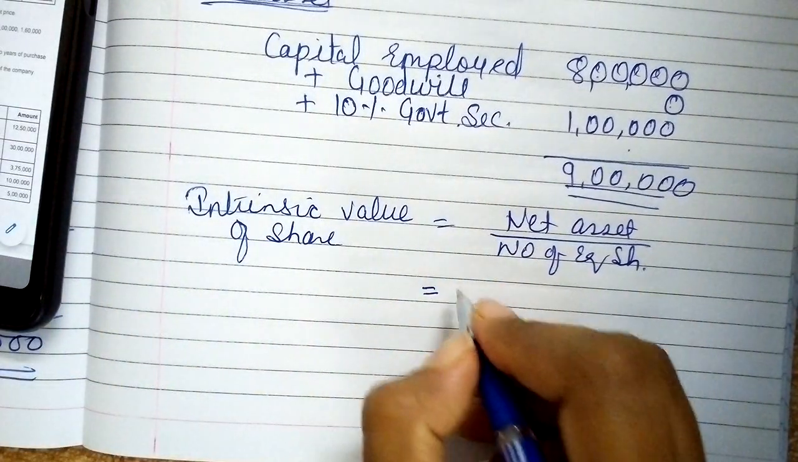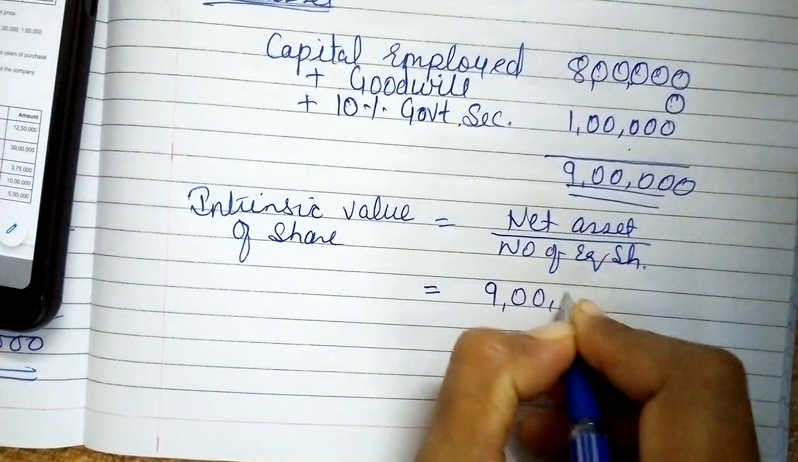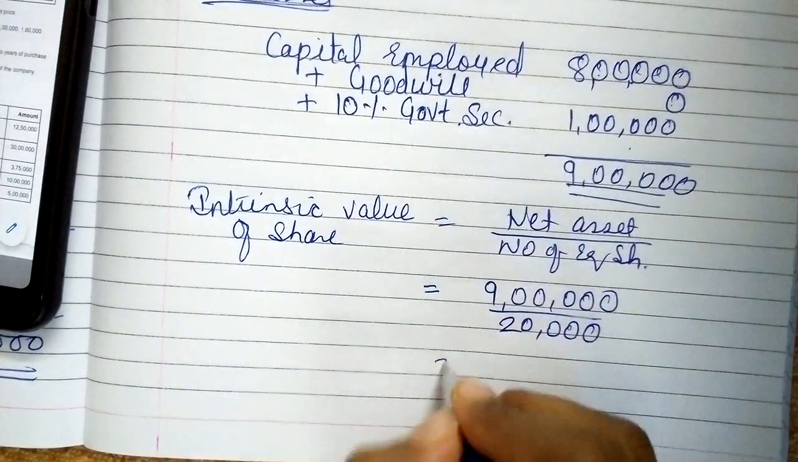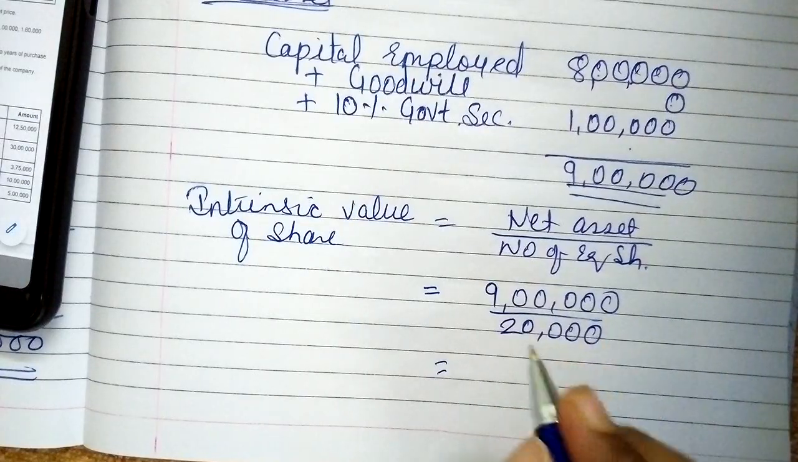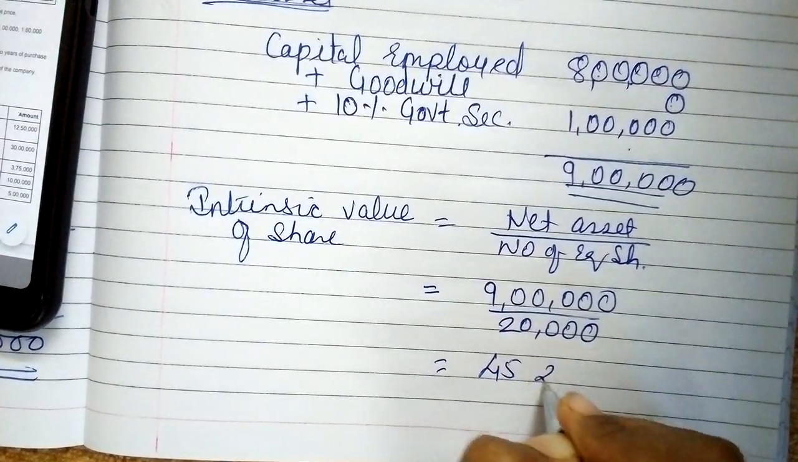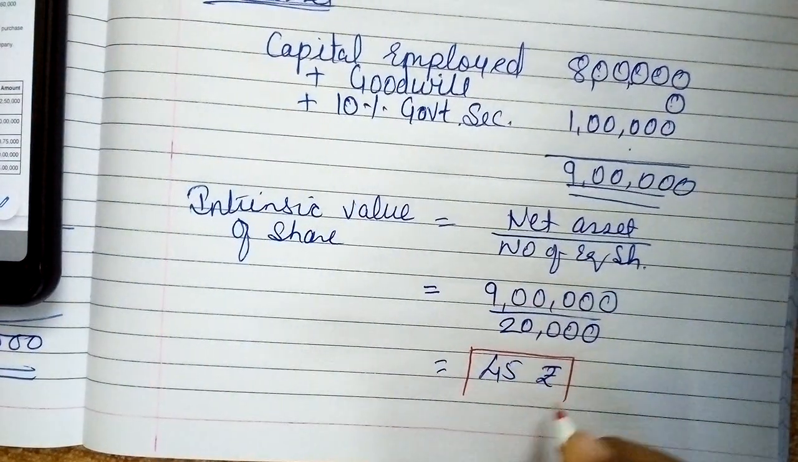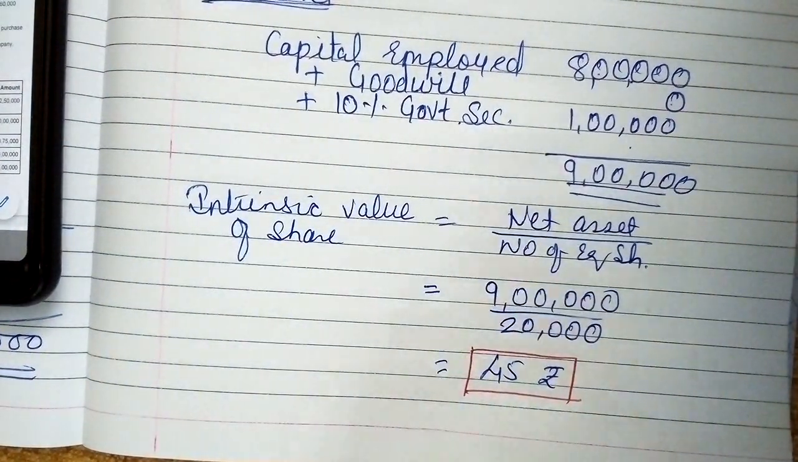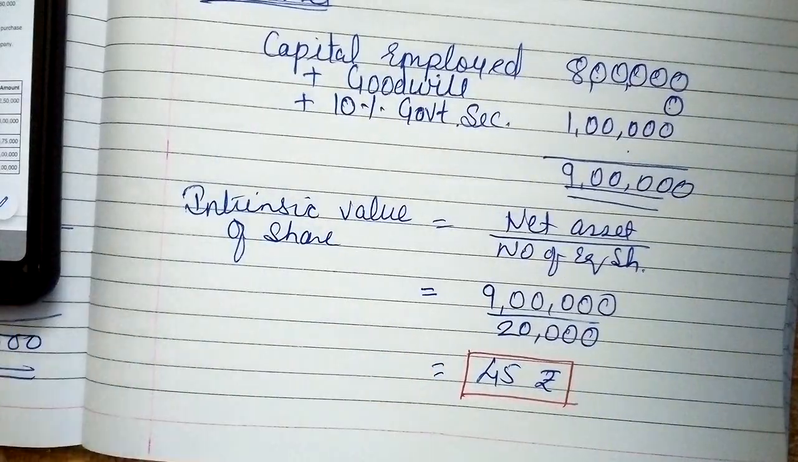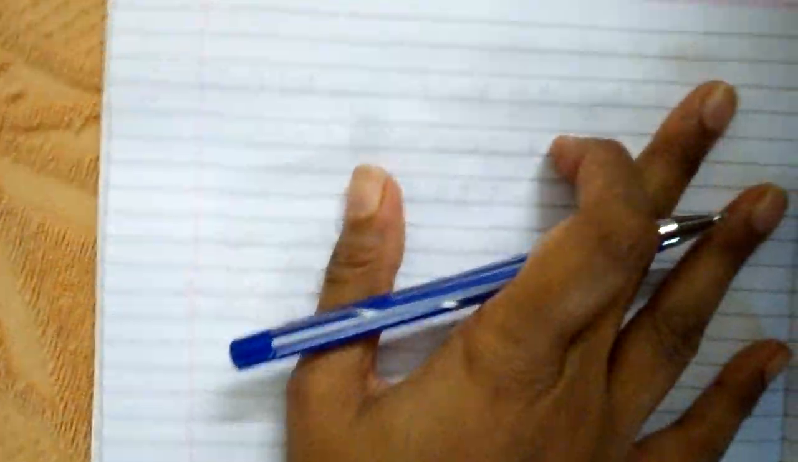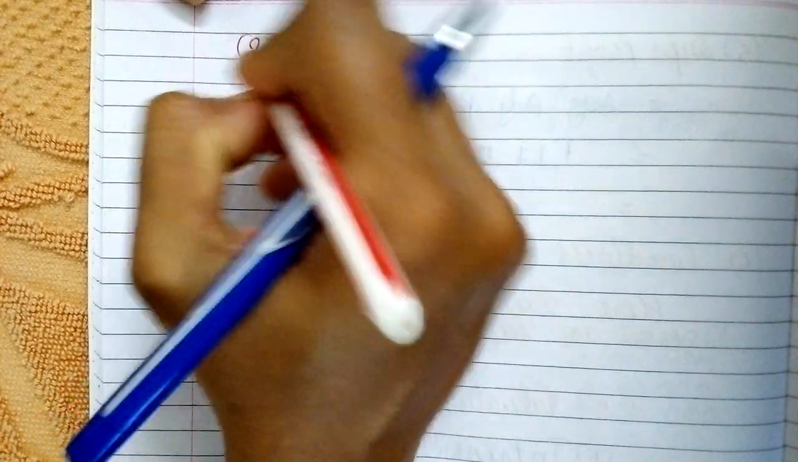So net asset 9 lakhs divided by 20,000. So the product will be 45 rupees. So intrinsic value of the share is 45 rupees, right? So this is the first calculation, intrinsic value. Now moving towards the second value, that is yield value.